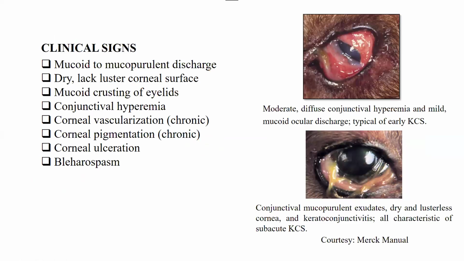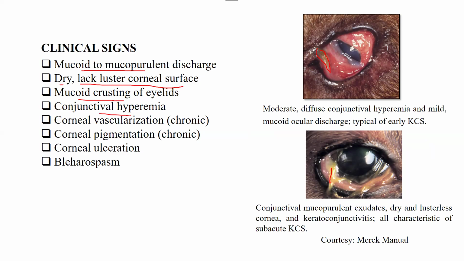So the clinical signs: mucoid to mucopurulent discharge, I showed you in the previous image, and you can see mucoid mucopurulent discharge in this image as well. Then the eye will be dry, with a lusterless corneal surface, meaning the shininess of the eye will be lost. Then mucoid crusting of the eyelids: the discharge will start to dry on the eyelids and the mucoid crusting will happen.